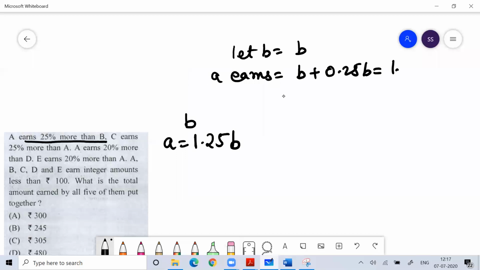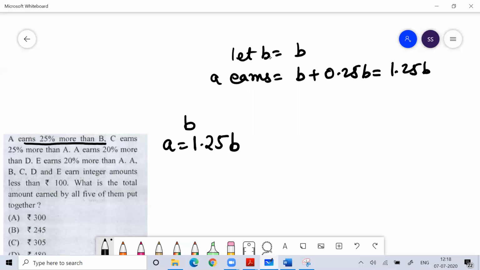You're wasting your time if you're writing like this. 25% means 0.25, right? So don't waste your time writing 0.25 for 25%. I don't think you should have any doubt on this part.